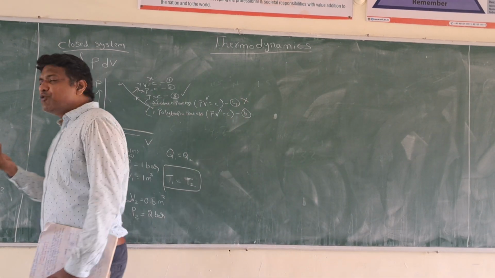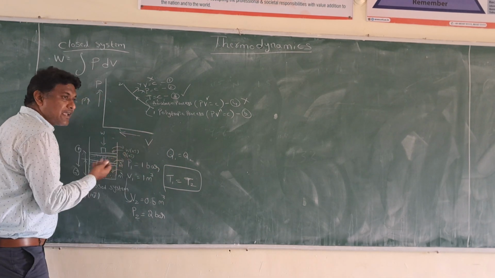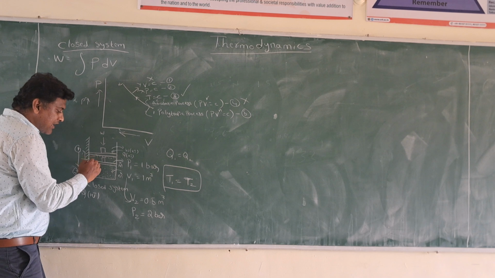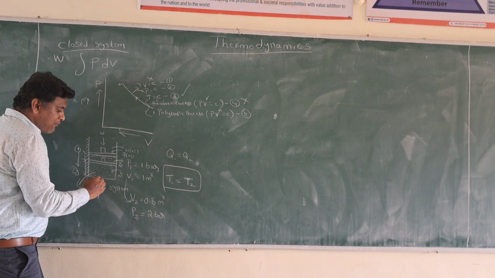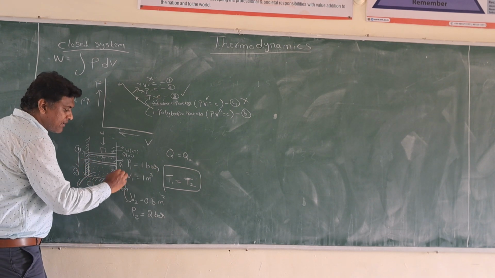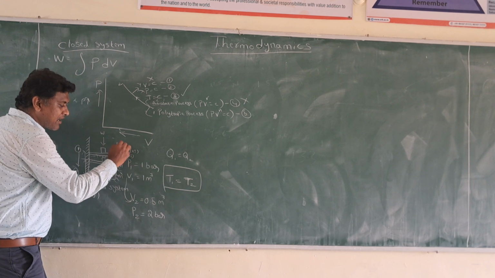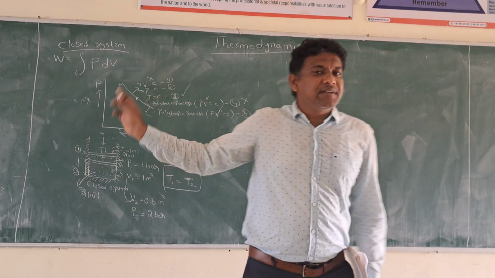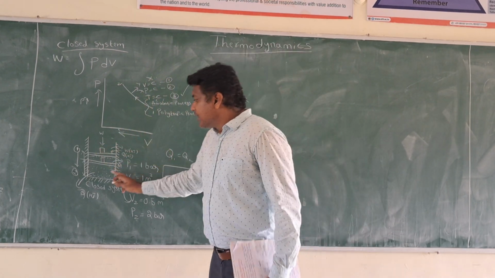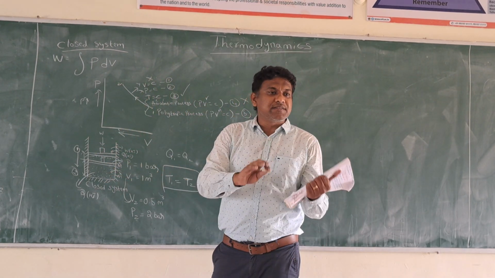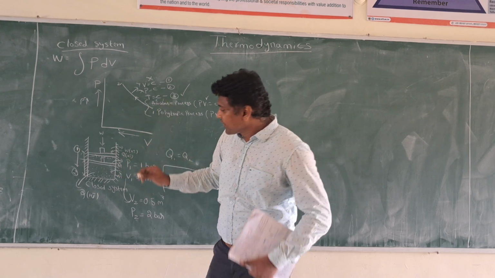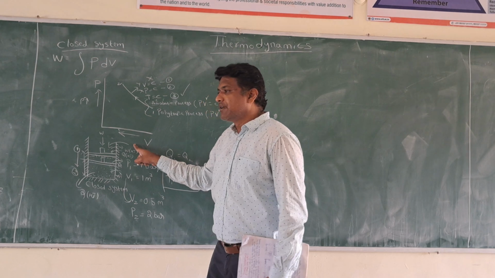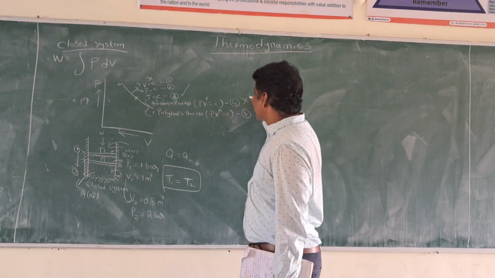How can you maintain that, sir? How can you tell the heat is not transferring? I will insulate it. There is a method of insulation, like thermocol. I have put thermocol around the closed system. This is the method of insulation. This represents we have insulated the system. It means there is no heat transfer from the system to the surrounding or from the surrounding to the system. Then the process is called adiabatic process.